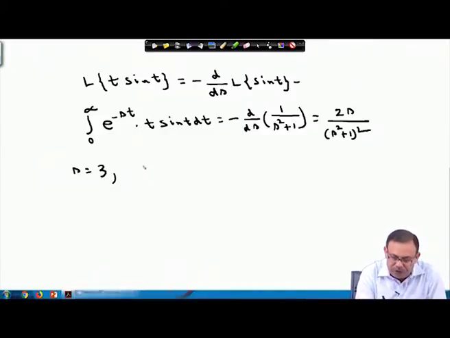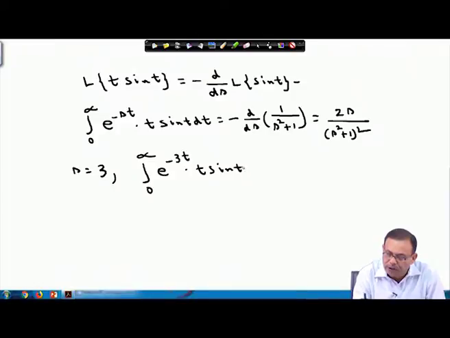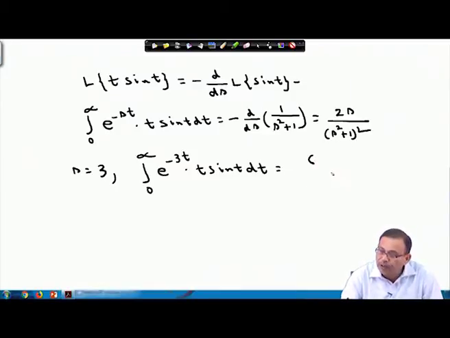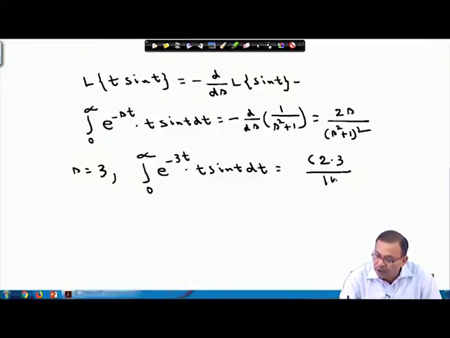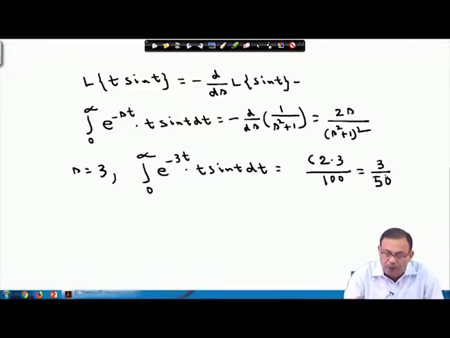If I substitute 3, then the integral of e^(-3t) t sin t dt equals 2 into 3 divided by (3 square plus 1) whole square, that is 6 by 100. So, the value becomes 3 by 50. Therefore, the value of the integral is 3 by 50.